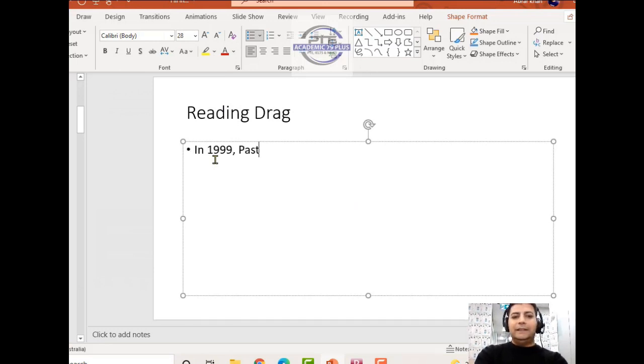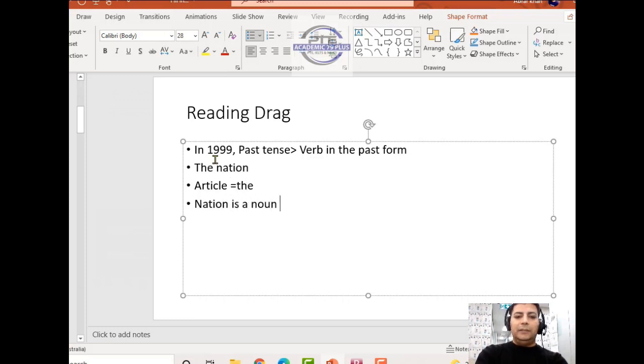It means it is a past tense, so it will always require a verb in the past form, right? And then we have the nation. So we have an article. The nation is a noun because it ends with tion. Anything which ends with tion is a noun. Okay, information, education, everything which ends with tion is basically a noun.